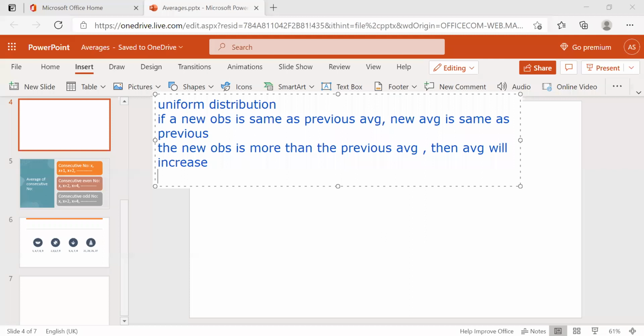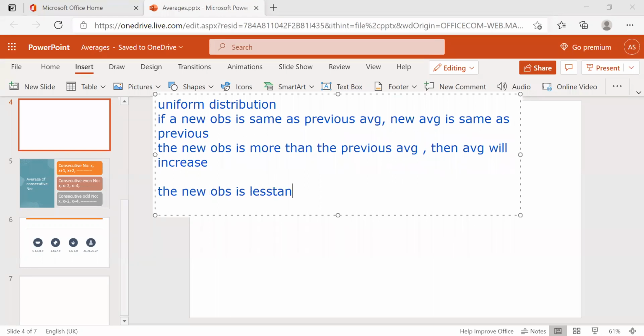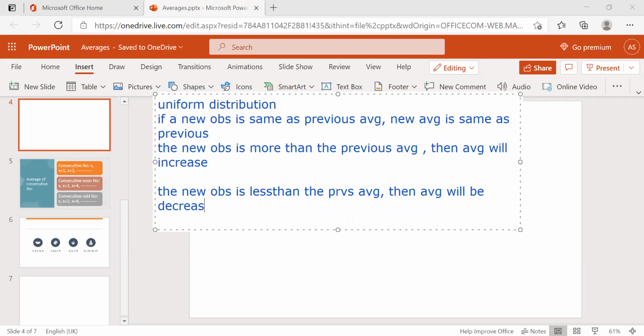If the new observation is less than the previous average, then the average will decrease. The average will decrease. Okay, same thing.